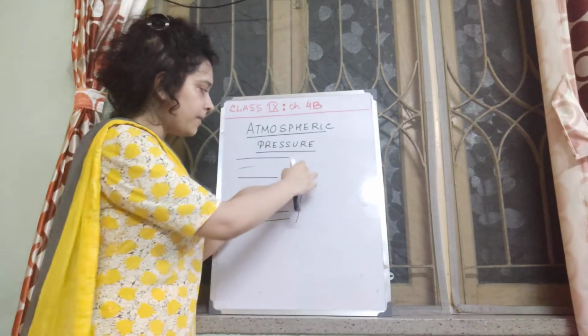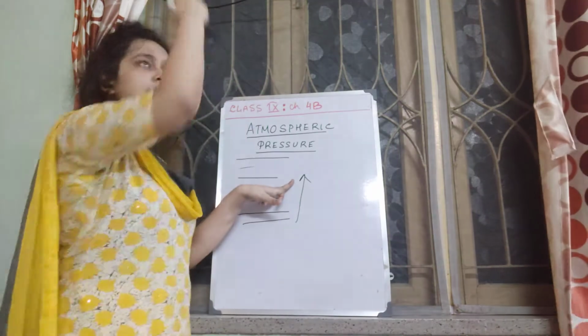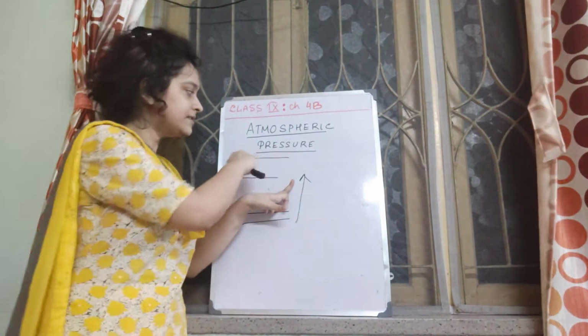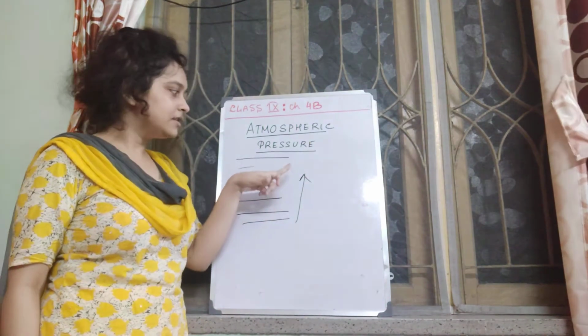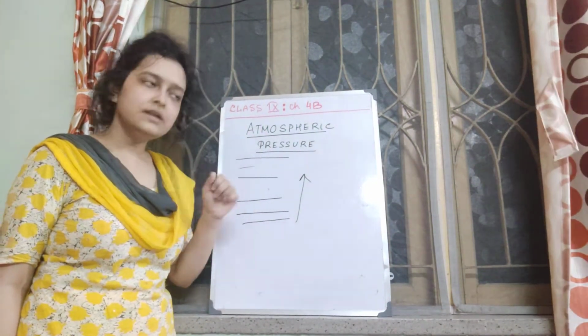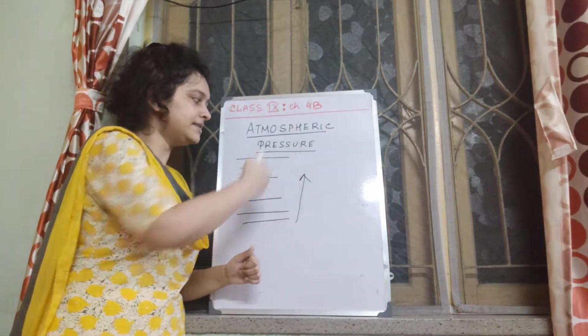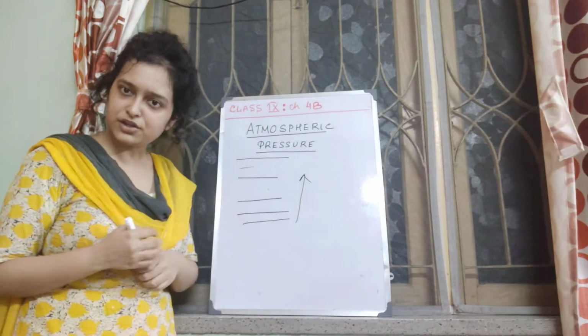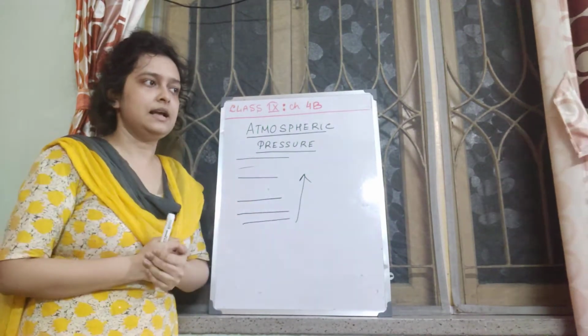But as you go above, for example, you are here, you have fewer air layers above. Say for example, you have only one layer of air above you. So the thrust will now be exerted by only this layer of the atmosphere. So, due to the decrease in the number of layers as we go up, atmospheric pressure decreases. That's a very simple thing to understand.